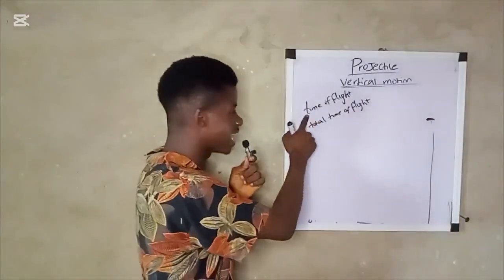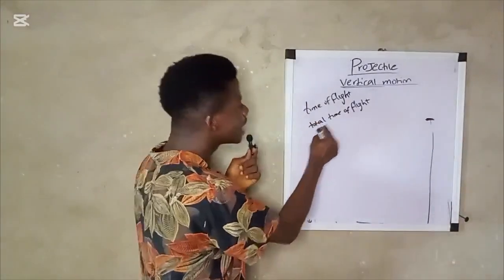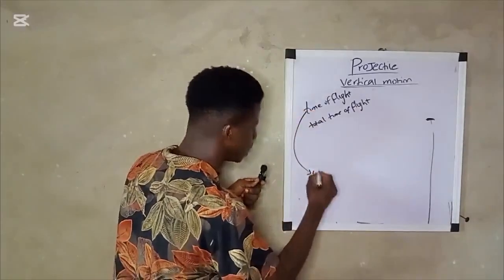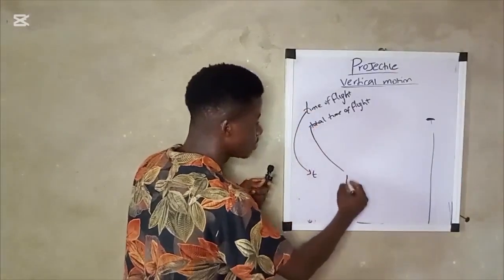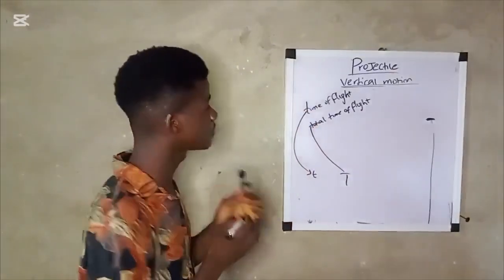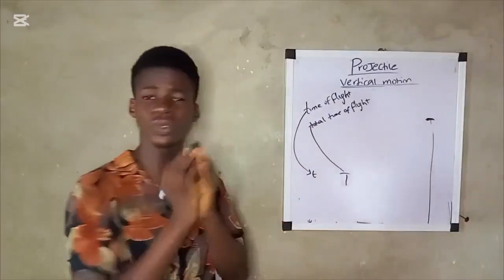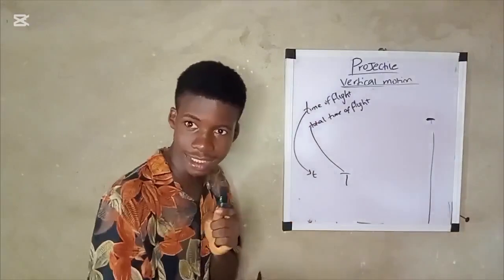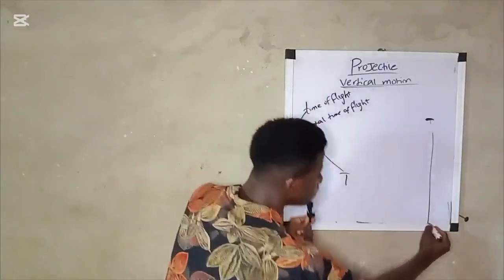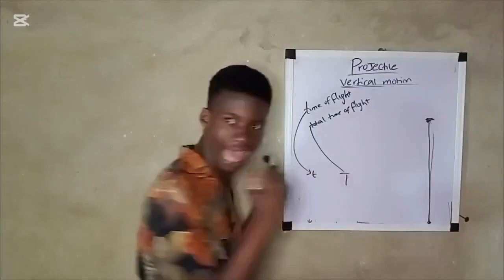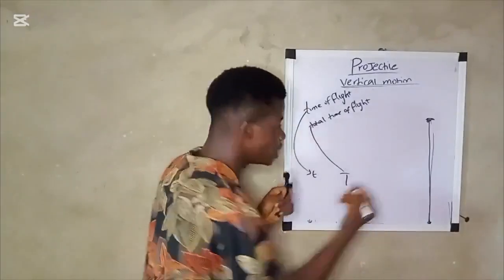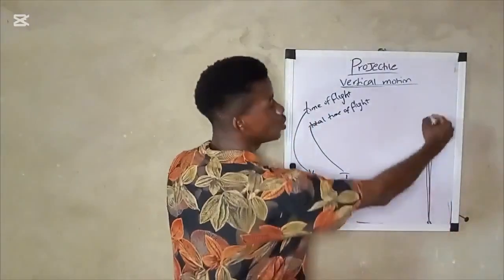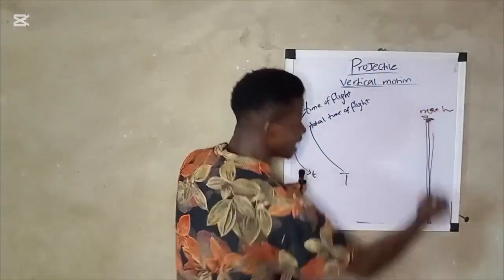Now, time of flight is different from total time of flight. Time of flight is represented by small letter t, whereas total time of flight is represented by capital letter T. Now, please note this. Time of flight is the time it takes a body to reach the maximum height. Please jot this down, it's just the time it takes a body to reach the maximum height. That is known as what?